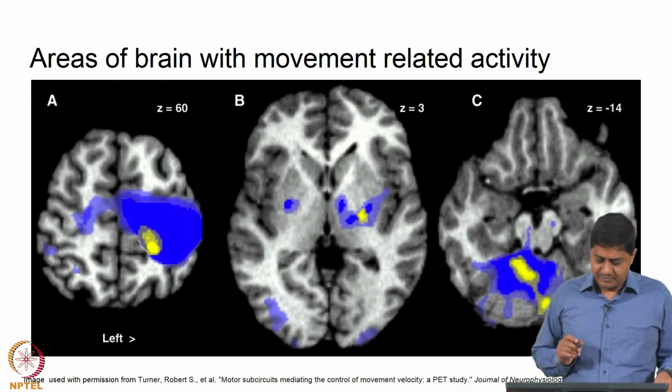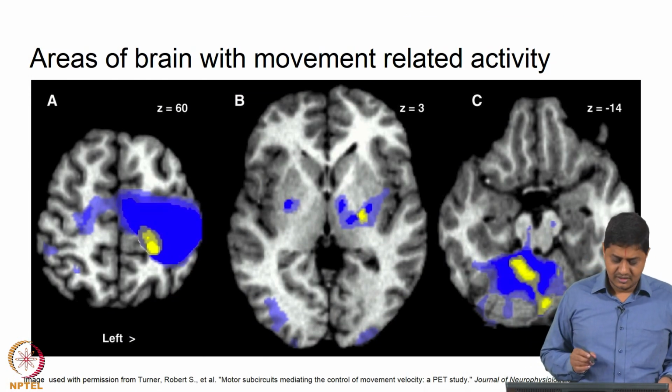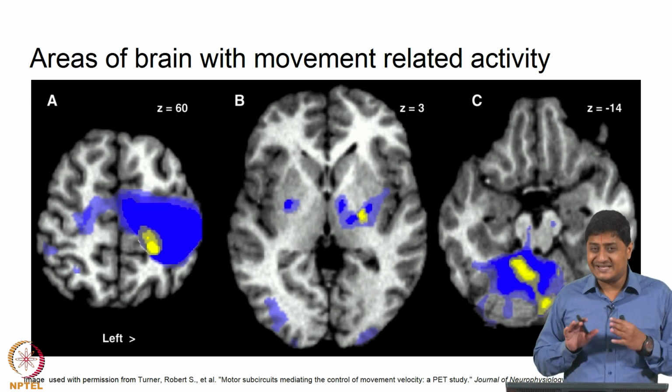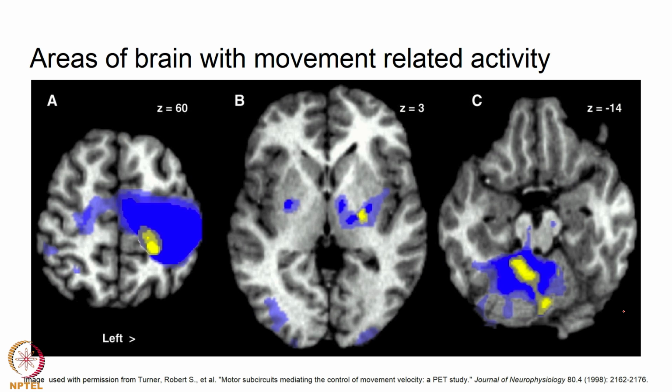So, here we have a picture showing movement related activity. This is a PET scan put on top of an fMRI image to highlight which particular areas of the brain are active during which particular movement.